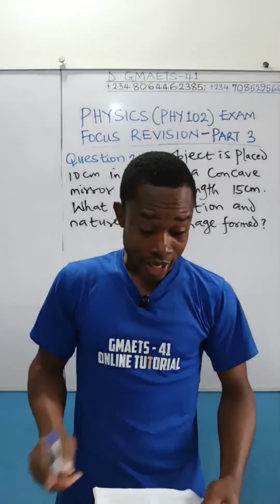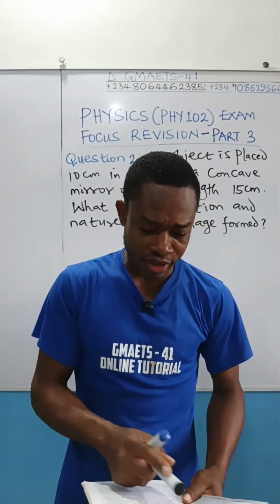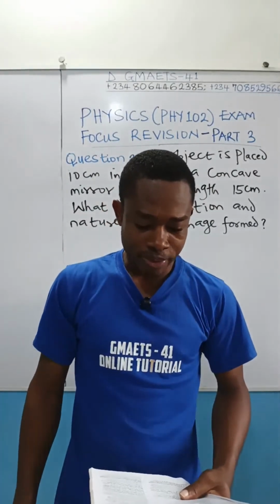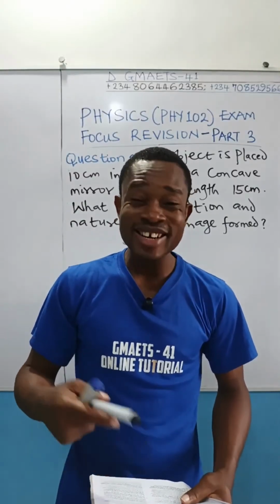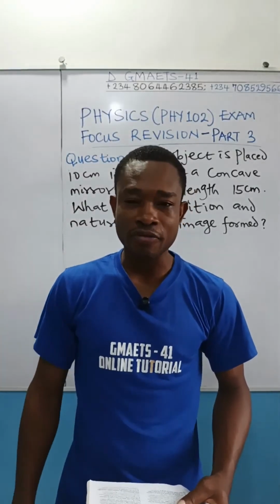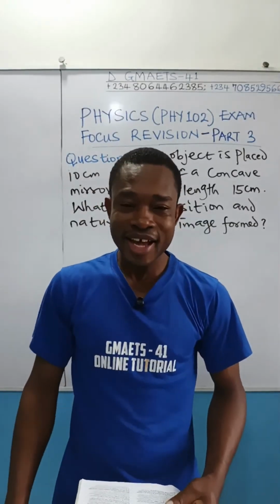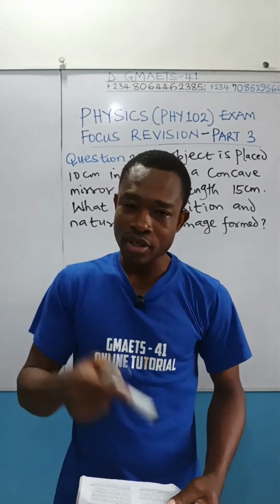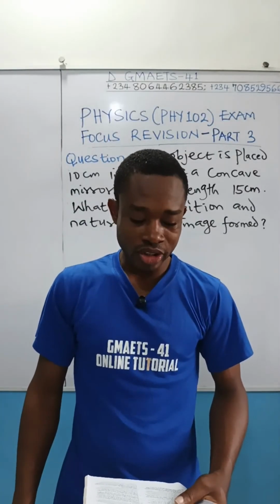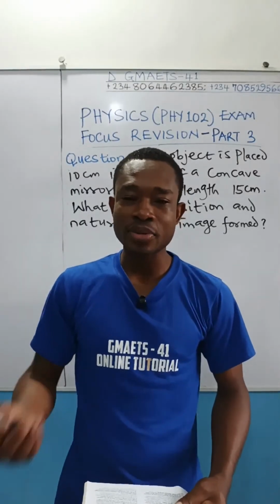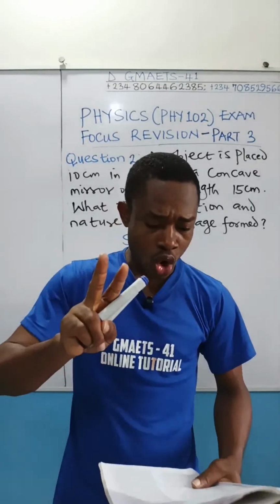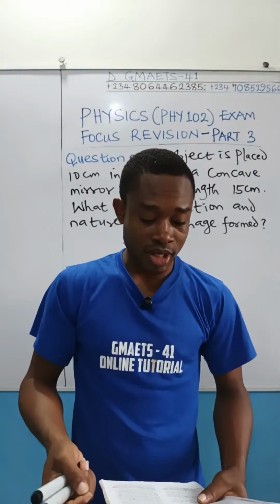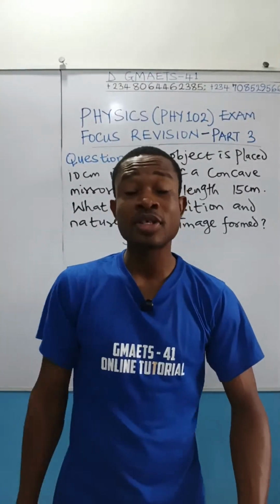Am I communicating? Like the options provided here, we have option A, 30 centimeter and virtual. So I will be suspecting that. Option B, 6 centimeter and real. That option will be kicked off because the position of this object can't form a real image. Option C, 6 centimeter and virtual. I'll be suspecting that as well. Option D, 30 centimeter and real. That option D will be kicked. So you see, I'm left with two options to be suspecting: option A and option C. Option A is 30 centimeter and virtual. Option C is 6 centimeter and virtual.